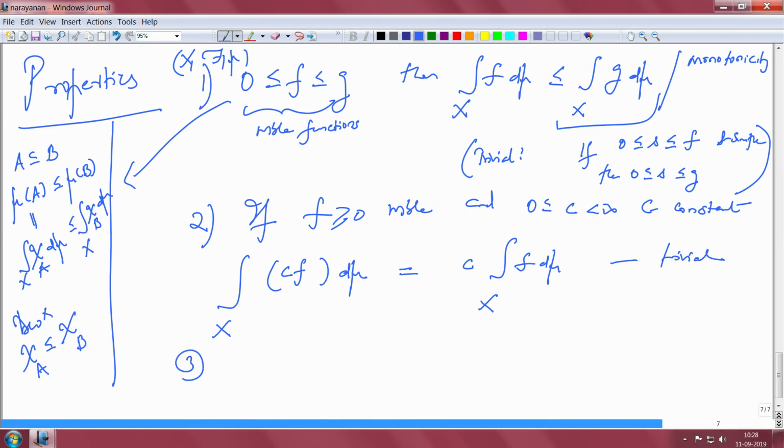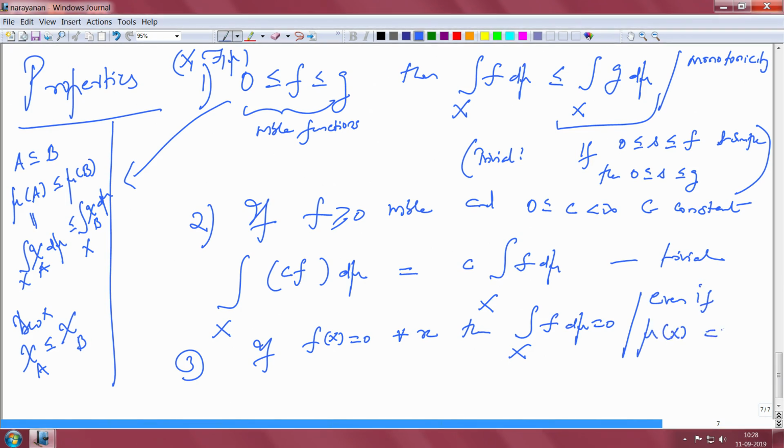Third one, if f of x equal to 0 for every x, then the integral of f d mu is 0. So, this is true even if mu of x is infinity. Okay. So, remember the convention is that 0 times infinity is 0.